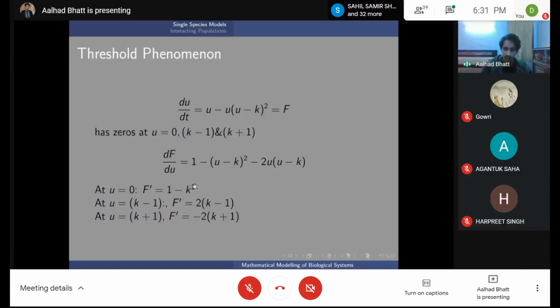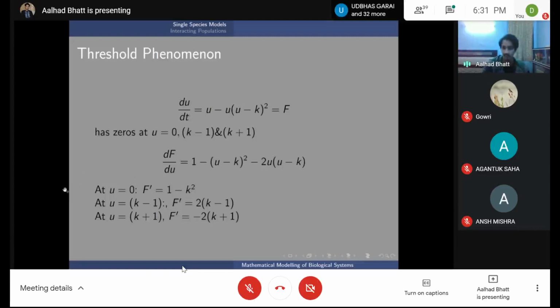Well, for one, you want this value to be stable, because if it's unstable, that is k is less than 1, then this isn't a possible value. So the only fixed point is u equal to k plus 1, which is a large value when the pest is very prevalent in your system. So what you want to do is increase the value of k so that this becomes stable.